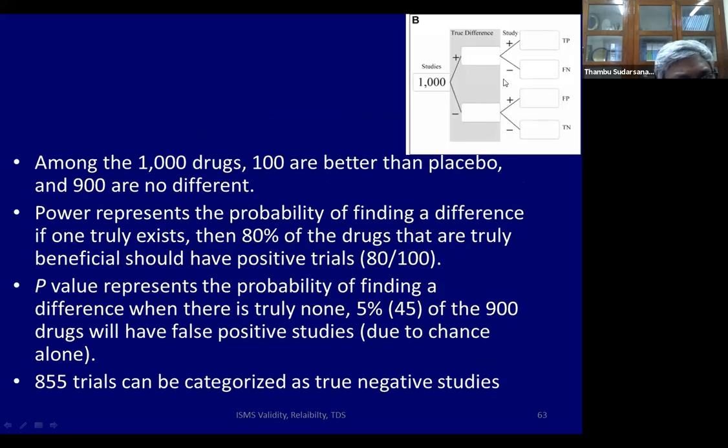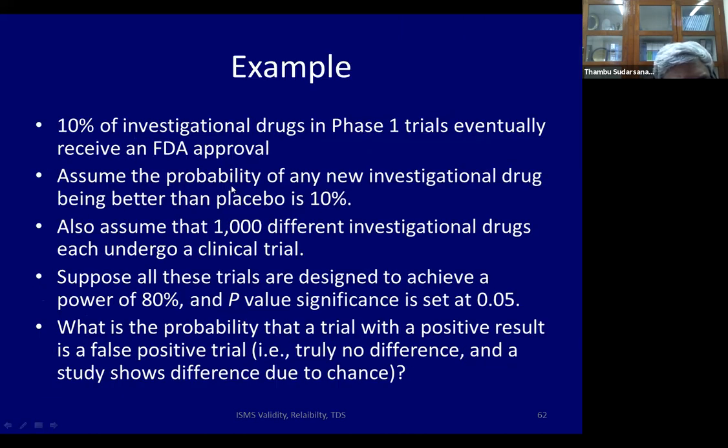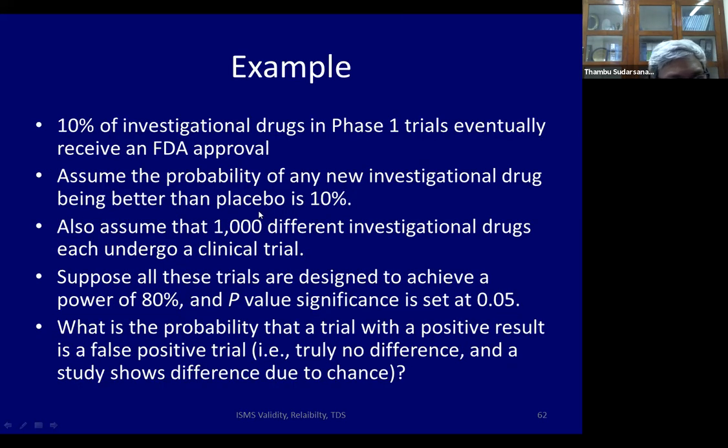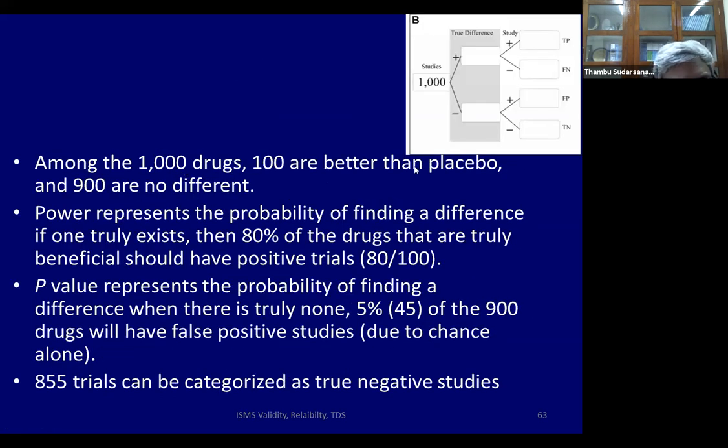So we must go back to the same kind of picture like this, which I showed you earlier. There are 1,000 studies with 1,000 drugs, one each. 100 are better than placebo. So it means 900 are no different. Where do we get that? From this. Assume that the probability of any new drug being actually better is 10%. So you must have some general idea about your field. That is 10%. So there are 1,000 drugs, 100 are better than placebo, 900 are no different.